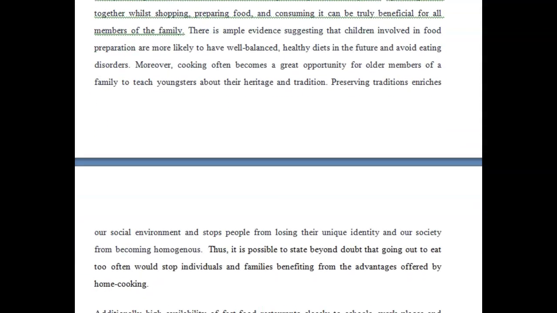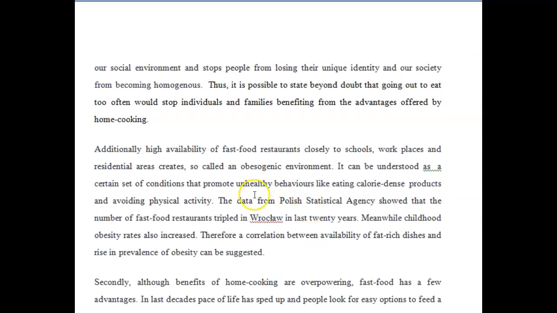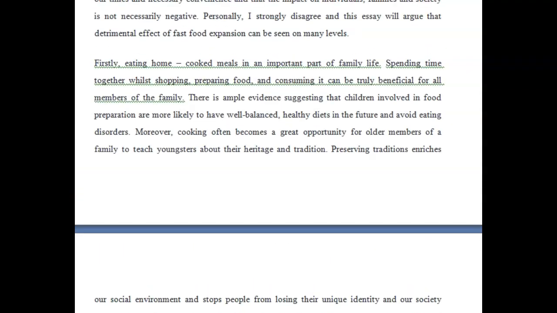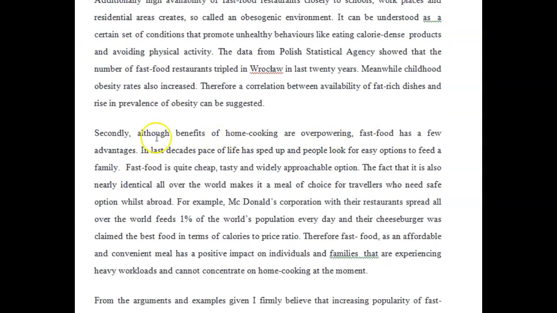Okay, so let's continue. And then here, I didn't really understand what your focus was. Are you talking about society and how it's negative for society? I would have liked you to signpost this a little more clearly and make it a little more obvious for us that that's what you're talking about. Also, as I already implied, I disagreed with a couple of things here. Number one, I disagreed with, firstly, and then additionally, this should have been a secondly, really. And then this would have been a thirdly, okay?